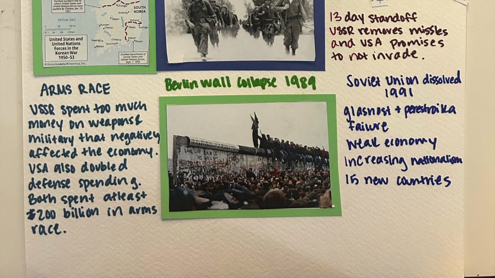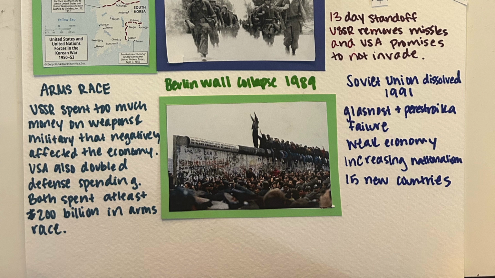And they did try to do some things to solve the problems that were there using glasnost and perestroika. Glasnost is more freedom of speech, allowing criticism of government. And then perestroika is restructuring the economy by allowing more local and private businesses and just a little bit more economic freedom.